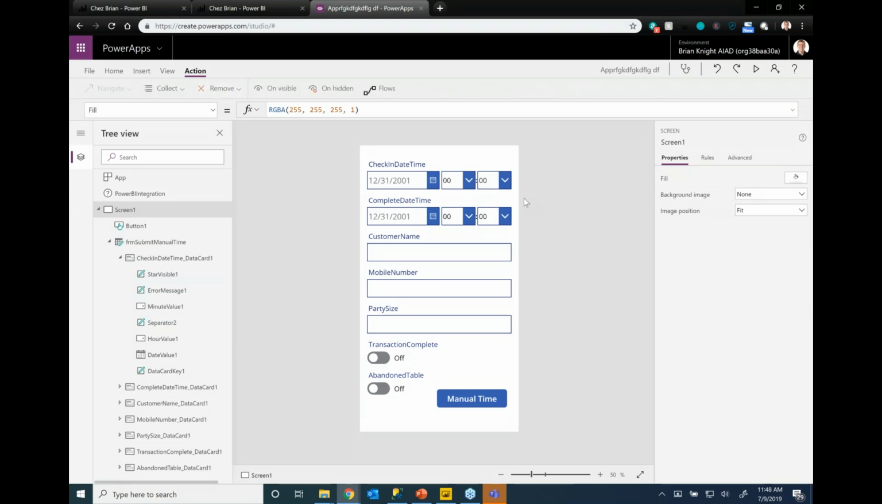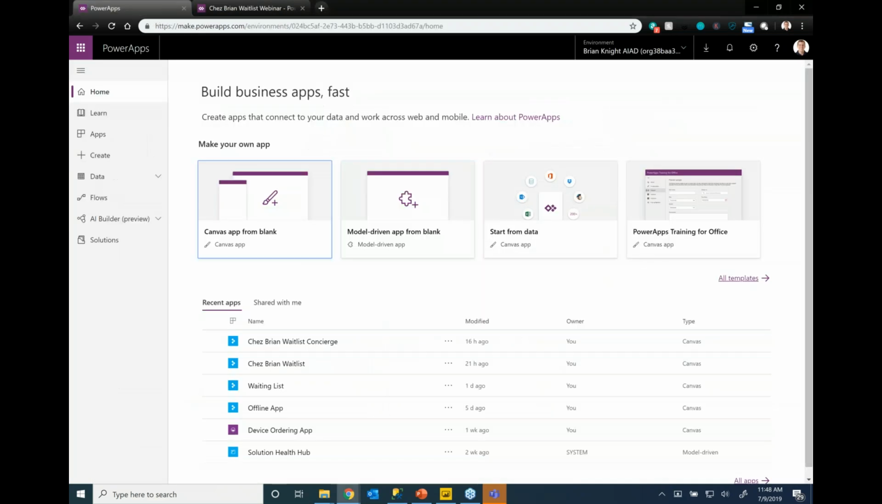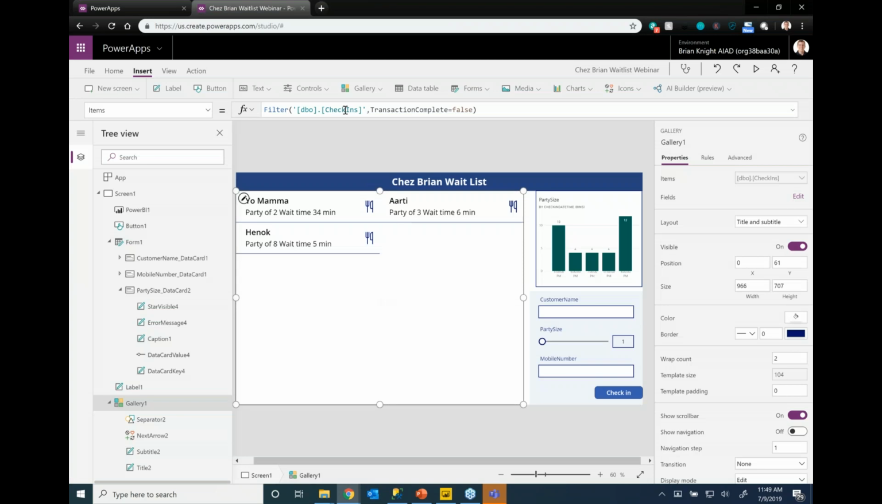Another question is how do we do like really complex joins? You notice I'm just checking the table here. And my previous app, there it is, right here. In my previous app, I was just checking the check-ins table, right?